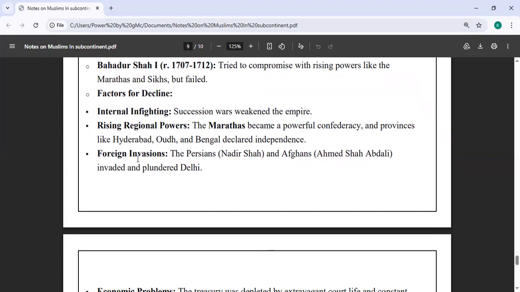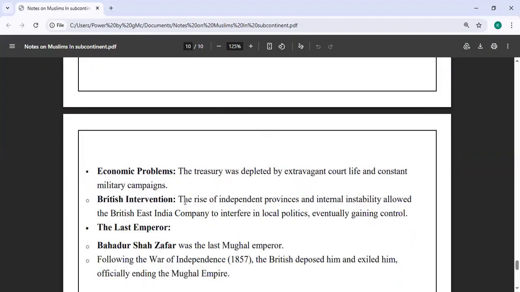Foreign invasions started to happen from Persia. Nadir Shah invaded, and Ahmad Shah Abdali from Afghanistan invaded and plundered Delhi. Economic problems were there. The treasury was depleted by the very extravagant court life and constant military campaigns.